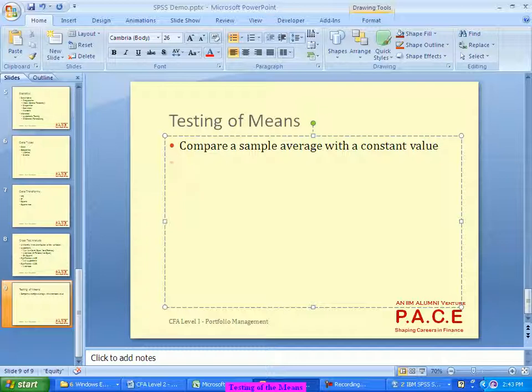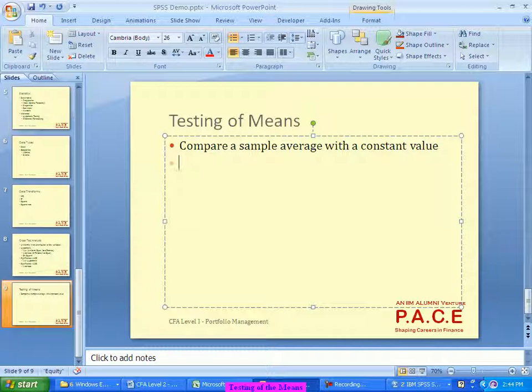I go with the assumption, which is what is the null hypothesis. Null is saying equality. So my null hypothesis is Infosys returns equal to 1%. Equality. That's my null hypothesis. Now I proceed with the null hypothesis. If someone wants to disagree with it, disprove it, for that, some test has to come into picture. Take the data, based on the data, do some calculation, but the data which you are taking is not full data, it's a sample data. Probably last 2 years, 3 years, some kind of data you have taken. It's a sample data. Now based on the sample, you are trying to compute the average.